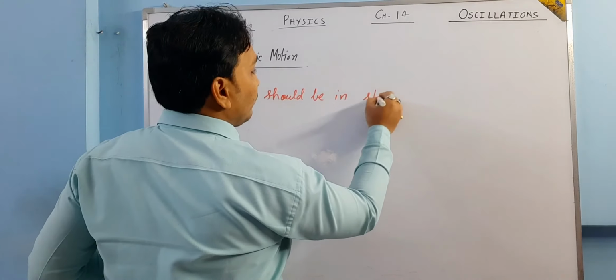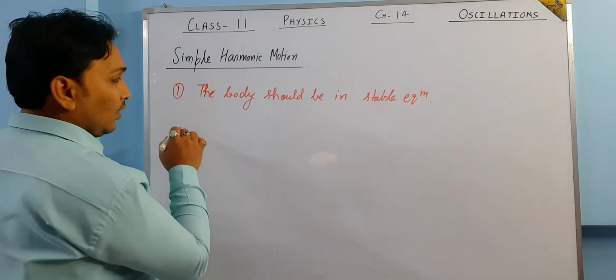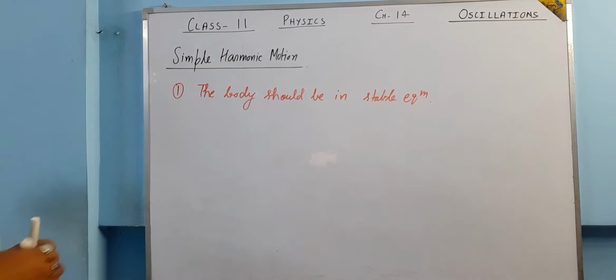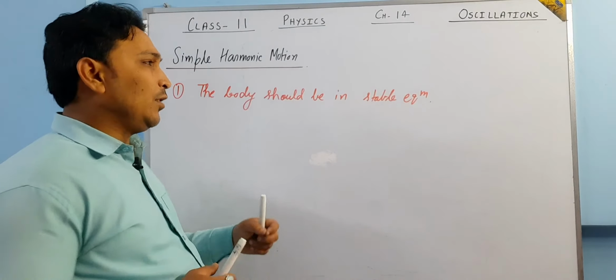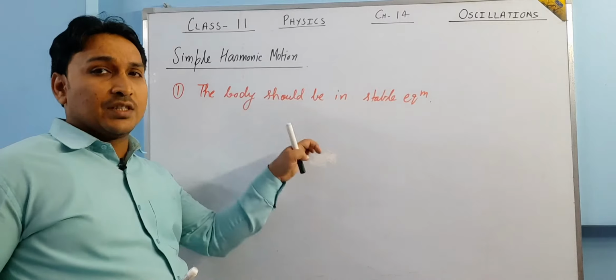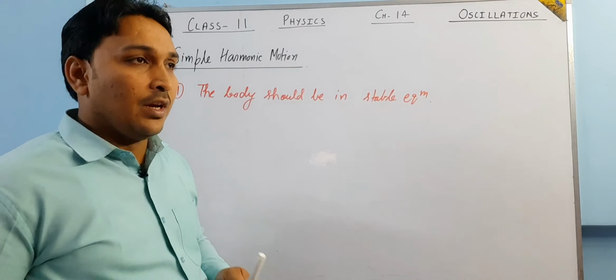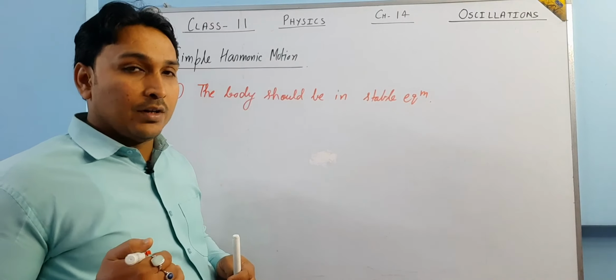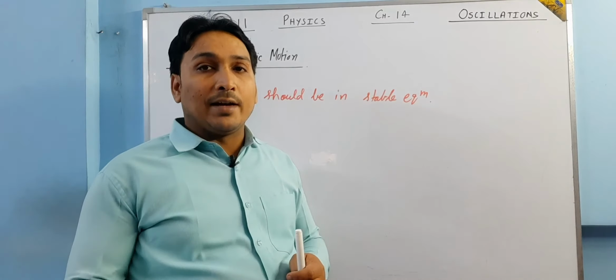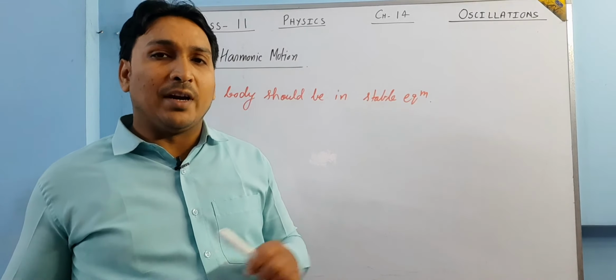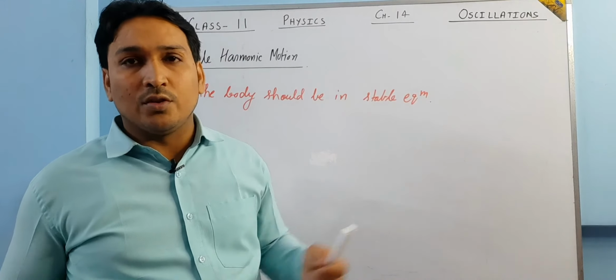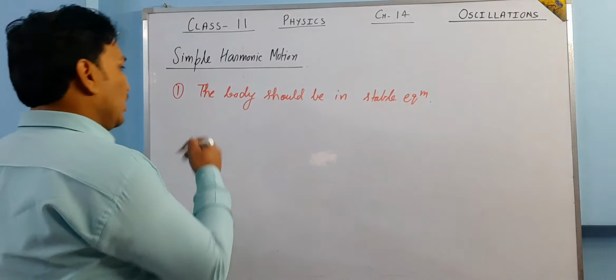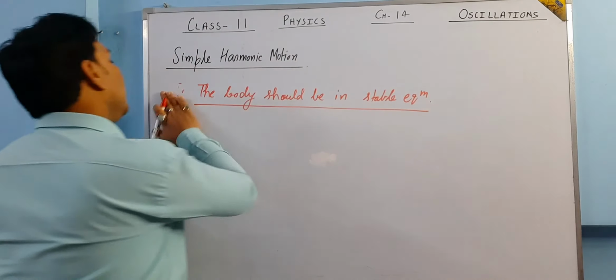Stable equilibrium. Body must be in stable equilibrium. And the second thing, the body should be in stable equilibrium. It simply means that simple harmonic motion only exists when the body is in stable equilibrium. If it is an unstable equilibrium, whenever a slightly disturbing force acts on it, the body will leave its position of equilibrium, and simple harmonic motion is not happening over there. So this is the main condition: the body should be in stable equilibrium.